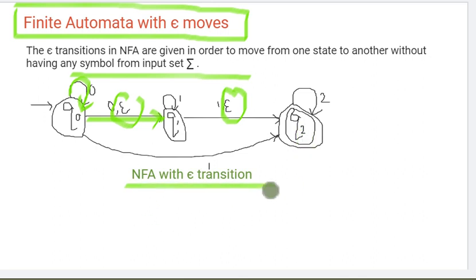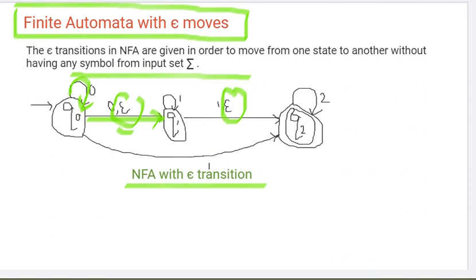So this is an NFA with epsilon, where multiple paths are there, plus there is the epsilon movement also. If at Q0 or at Q1 there is no input, no string, 0 symbols in the string also, you can make a movement from this state to another state. This is called an NFA with epsilon transition.